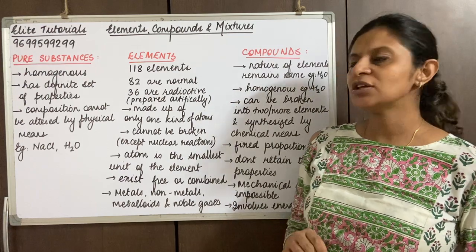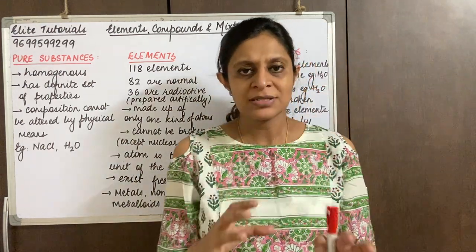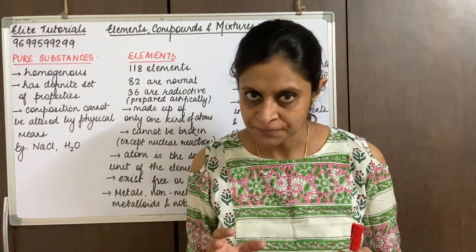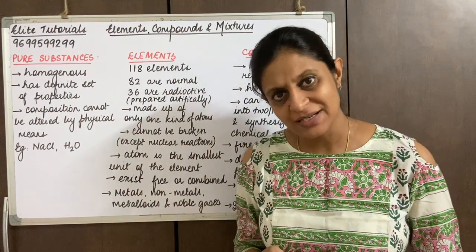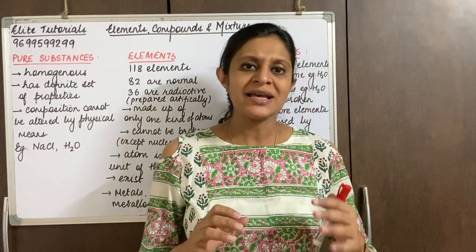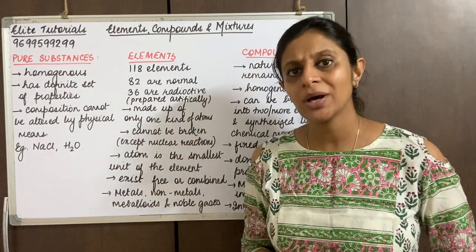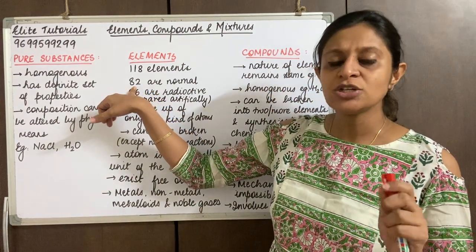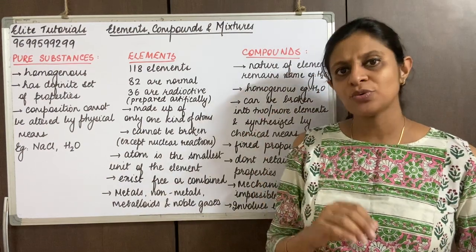Now moving further, we come down to elements. Elements are basic substances, a basic unit. They cannot be broken further. Till now, 118 elements have been discovered. As discoveries are happening, more elements are found, but out of these 118 elements, there are 82 which are normal and 36 which are radioactive.